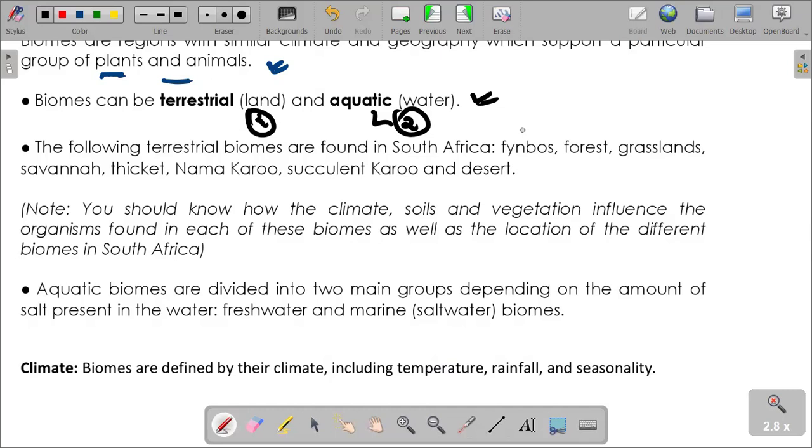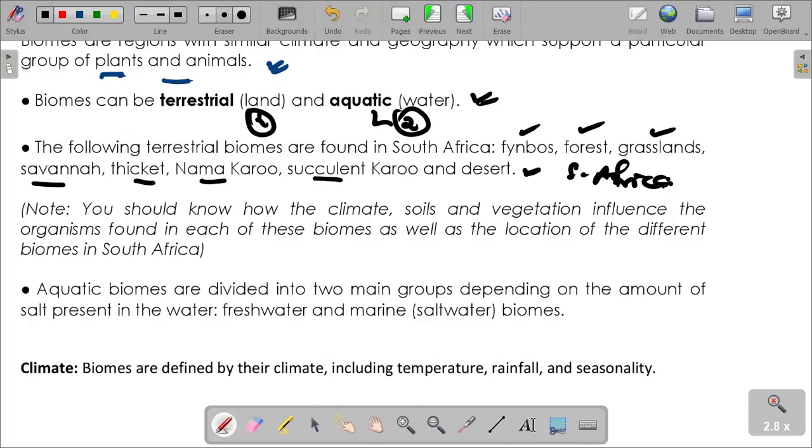We have got the fynbos, the forest, the grasslands, the savanna, thicket, Nama Karoo, the succulent Karoo, and the desert. These are found in South Africa.